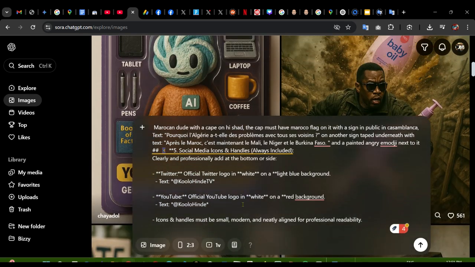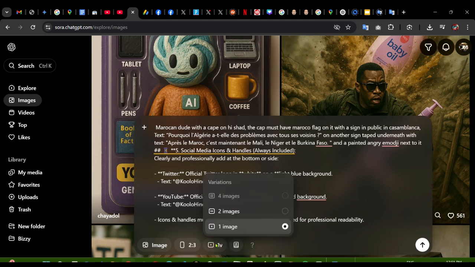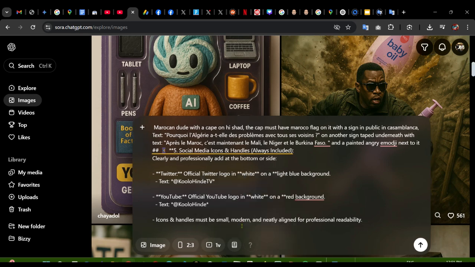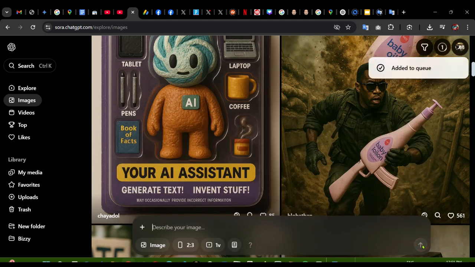As an AI, it will understand what I need here. So here you've got variation. From variation, you can generate one image or two images. You can even create four, but for this one you need the pro version, which is 200 US dollars per month. So I'm just going to say one, and I'm going to press create image. As you can see here, added to queue. I'm going to wait.